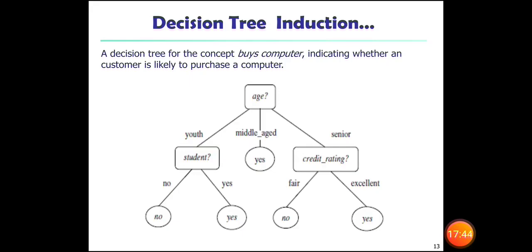Same in the senior: based on the credit rating, fair or excellent. If the rating is fair, he may not purchase. If the rating is excellent, he will definitely purchase. Like that, for the buys computer concept, the tree can be constructed based on age, and with this tree we can conclude who will buy the computer.